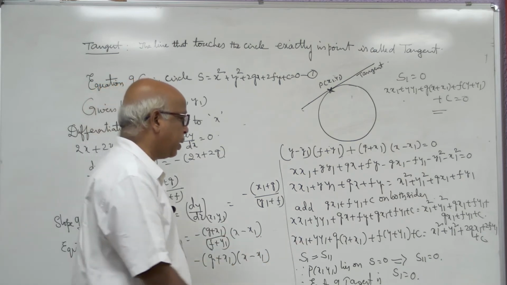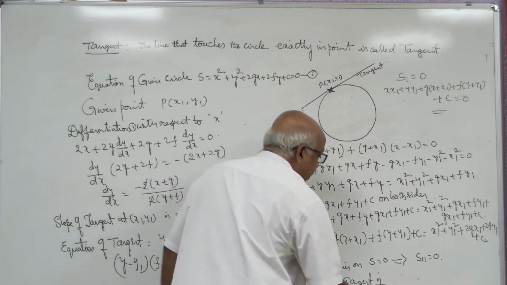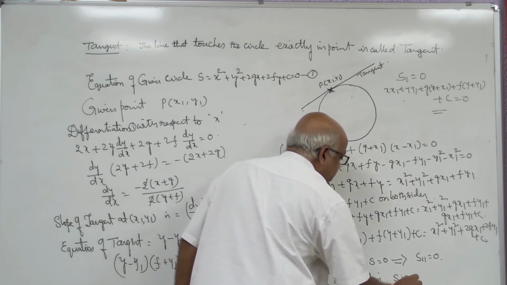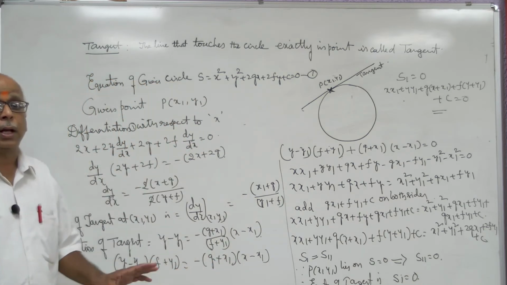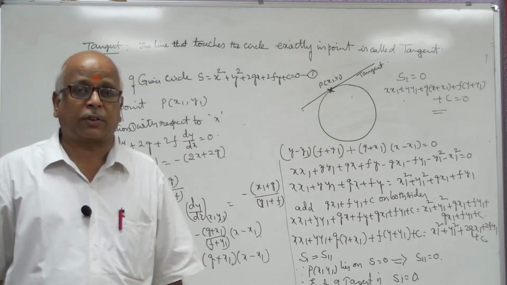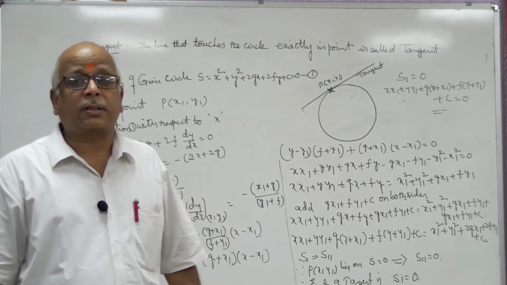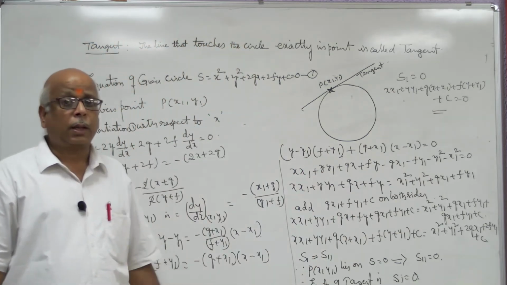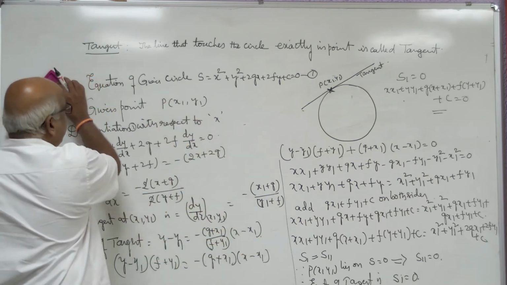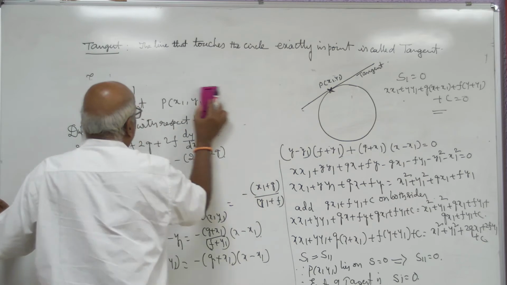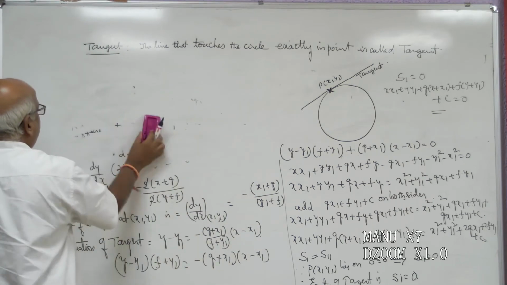Therefore, final equation of the tangent to the circle is S1 equal to 0. This is our very important theorem in circles chapter. In general, this will be given to you for 7 marks question.